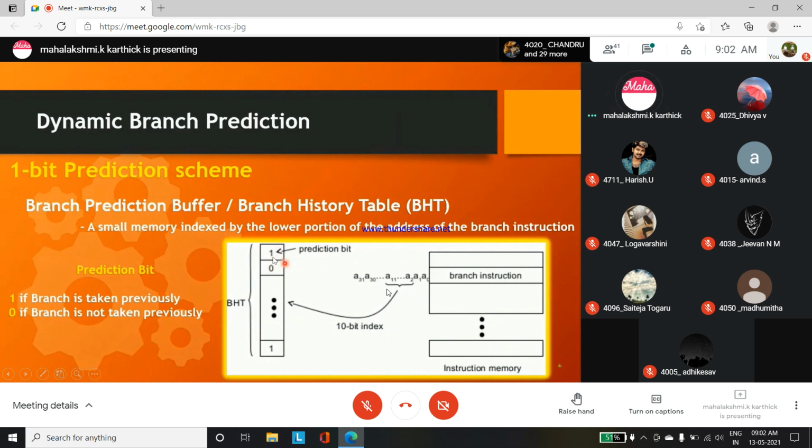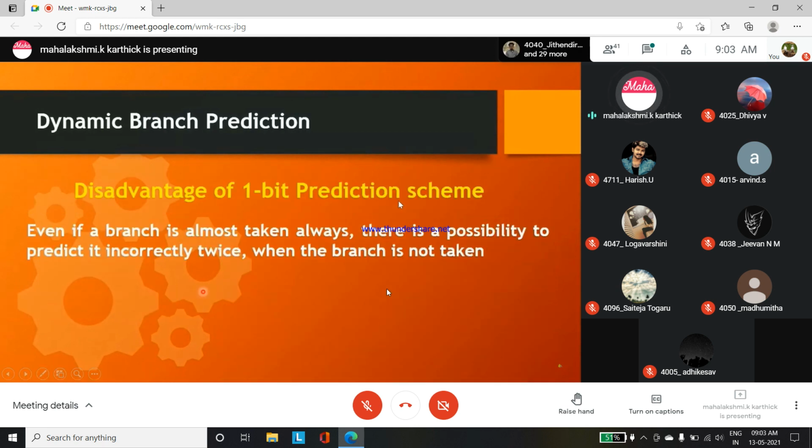Here my prediction is the branch is taken, and in the pipeline also the branch is taken, then no issues. Second prediction, the branch is not taken, and in the pipeline also the branch is not taken, only its process, so no issues. What they are telling us is, if the process goes according to the prediction table, no problem. But sometimes we predict the branch is taken, but in the pipelining the branch is not taken is going on. We move on based on this prediction. Suppose the process is taken, but here we have mentioned not taken, then what do you have to do, how to rectify that mistake? That is what they tell us: the disadvantage of the 1-bit prediction scheme.